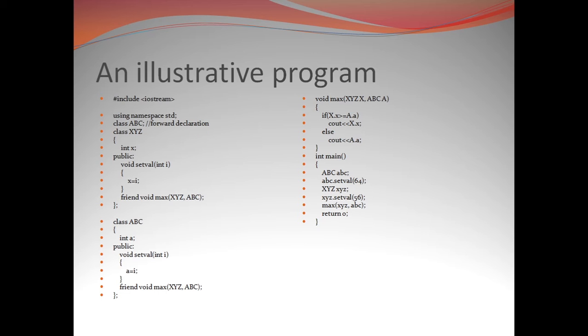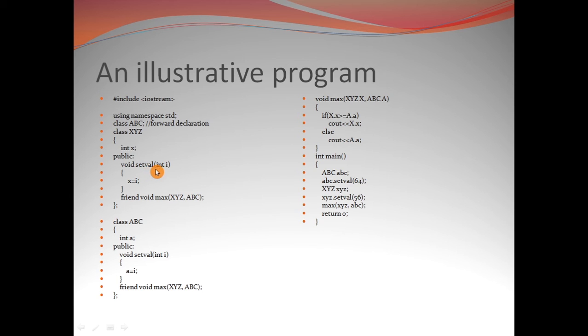After that, I have defined a class xyz, under which there is a private data member, int x. Under the public section, I have defined a function named setVal. It is not going to return anything, so the return type is void.